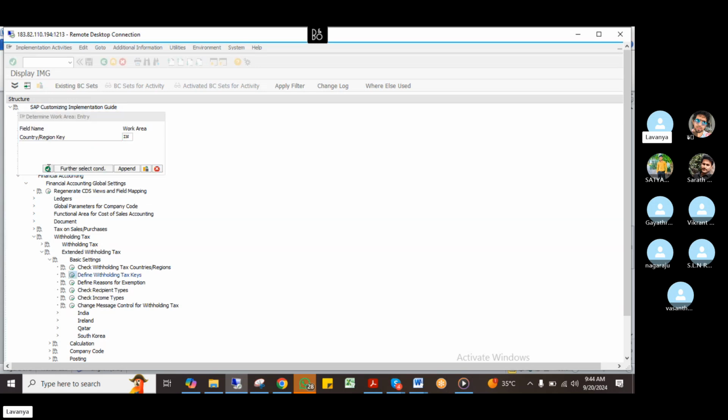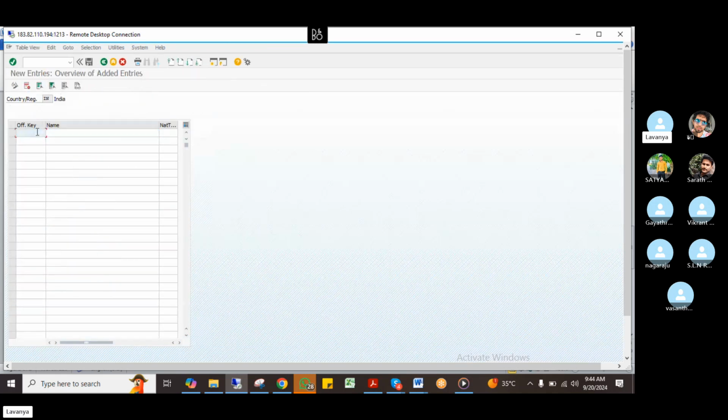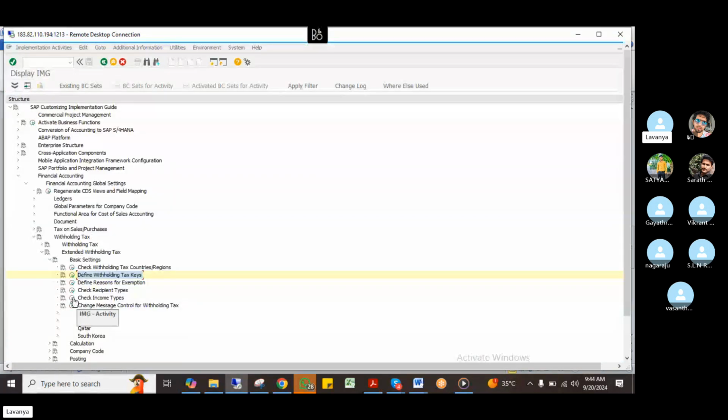Some sections are already predefined. If you want, you can take new entries also. There is no need to extend this. If I want to add any 194, 195 section, just mention what this section is. That's it only. And I told you one more configuration we have to do: we have to define the income type. This is also under basic settings. This is the check income type.